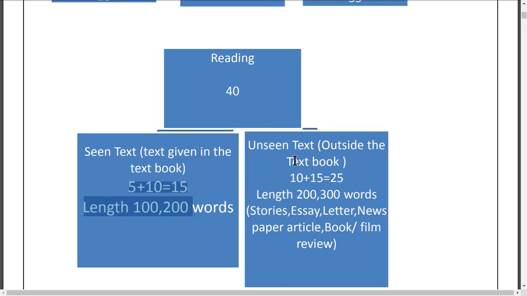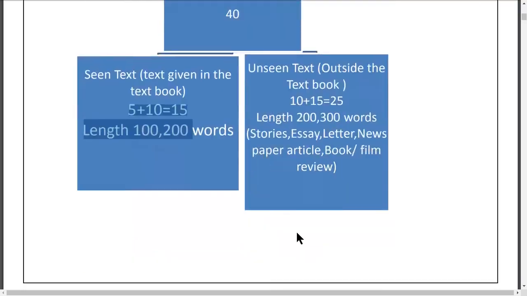And another one, unseen text. There are two unseen texts, and this carries 25 full marks. The length of the first unseen text is about 200 words, and the length of the other is about 300 words. The texts are about stories, essays, letters, newspaper articles, book or film reviews, etc.